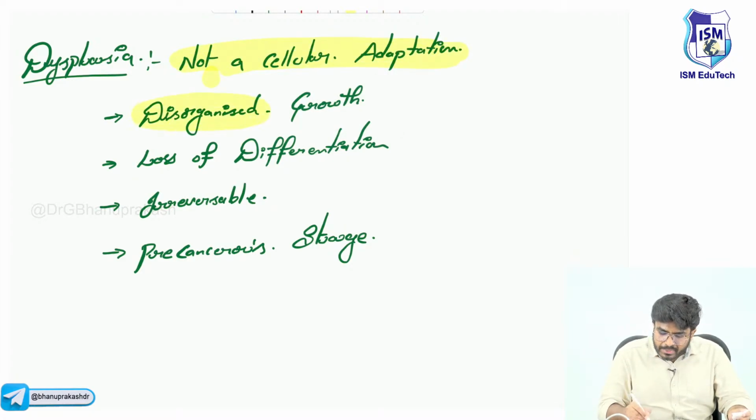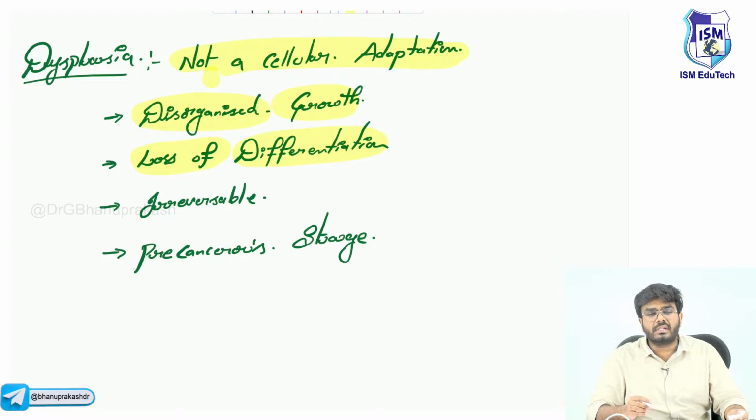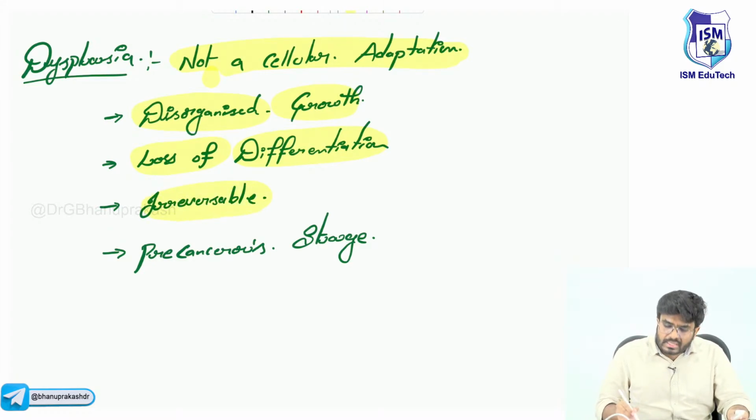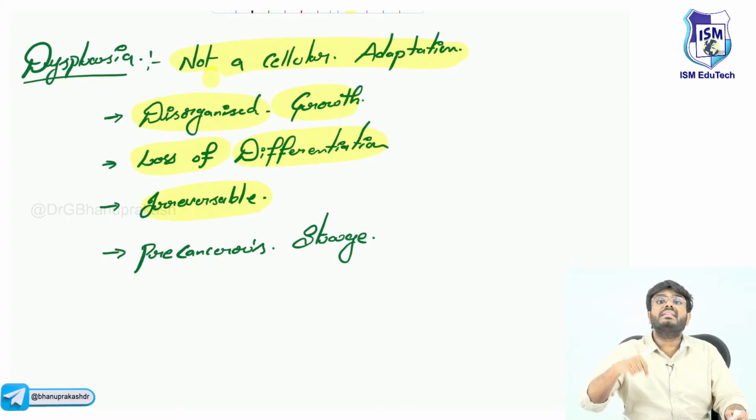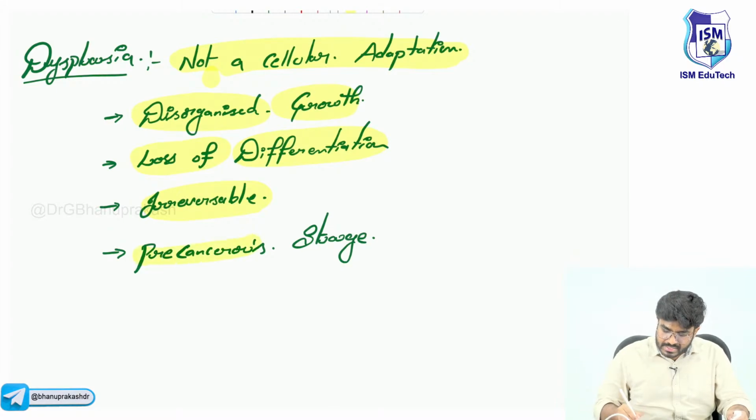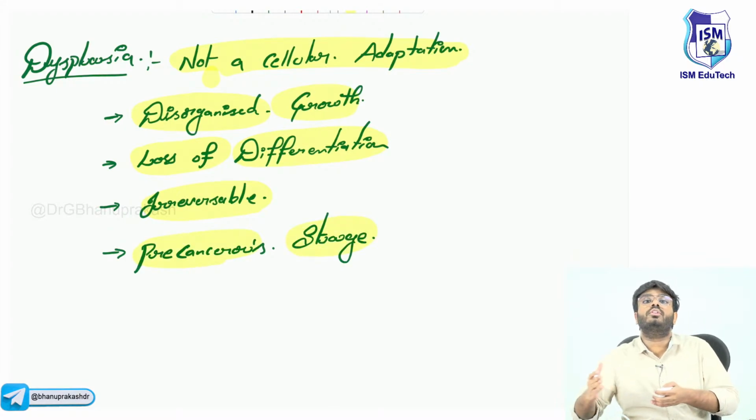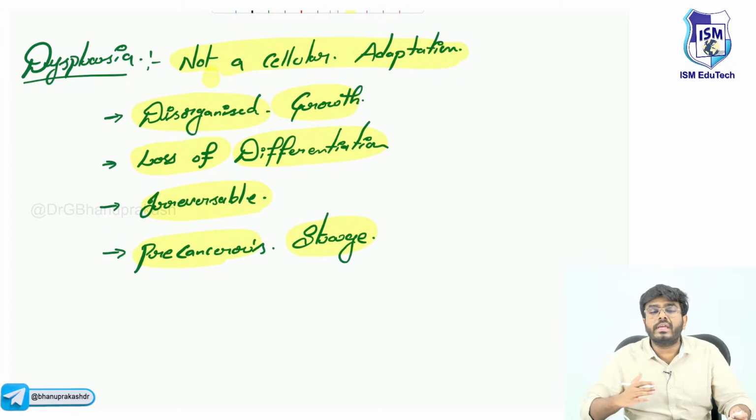So what exactly is happening in dysplasia? Keywords: disorganized growth of the cells, loss of differentiation. You cannot identify whether it's a cardiac myocyte, a hepatocyte, or a renal tubule. Is it reversible? All cellular adaptations are reversible, but this is irreversible. Once dysplasia is there, it is not reversible, sir. It is a precancerous stage, almost going into cancer.